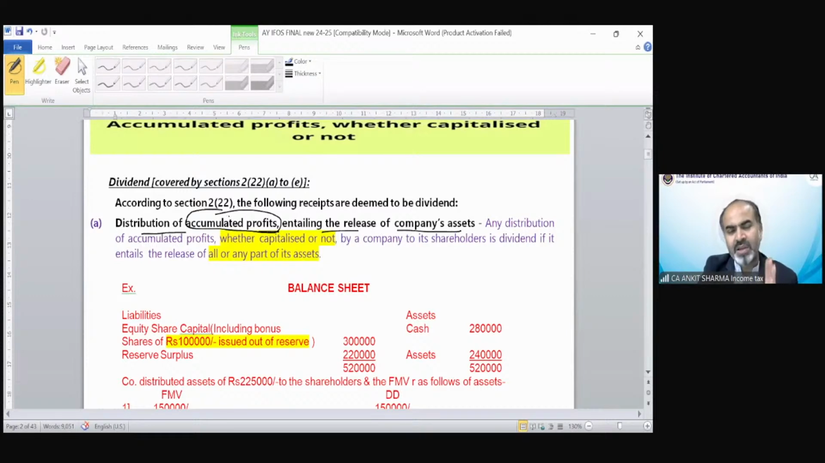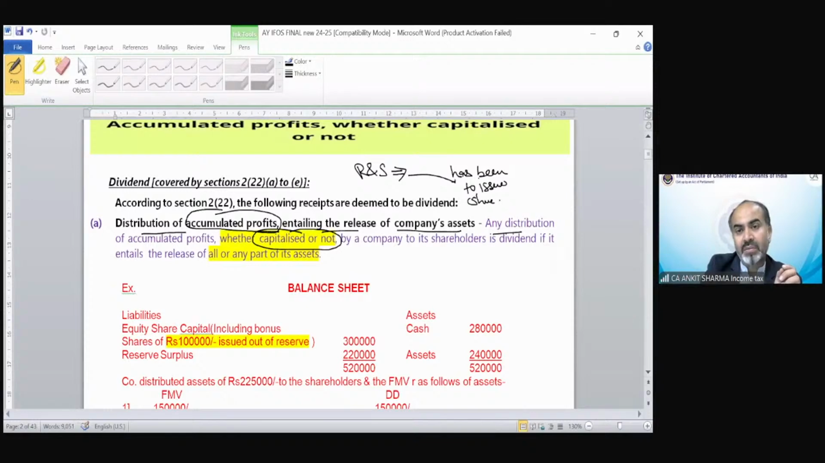We have the solved example, so you will understand what I am trying to communicate. But before that, any distribution of accumulated profit, whether capitalized or not, we need to understand this word also. Accumulated profit means reserve and surplus. That is very easy to understand, of course. Now it says whether capitalized or not. So if any part of reserve has been utilized earlier to issue share capital, that is also part of accumulated profit.